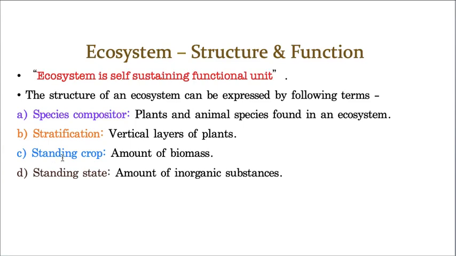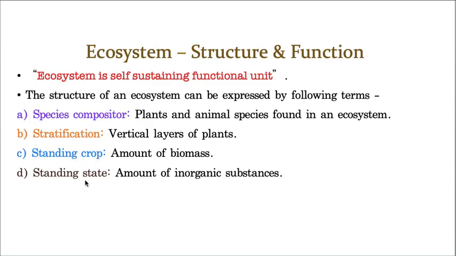Okay. Next one is standing crop. In a given area, the amount of biomass that is present. So this is very easy. Standing crop means, let us continue the same example, Mumbai. In Mumbai, how many living organisms are there? By counting their number, that amount of biomass is there. Then that is called standing crop.